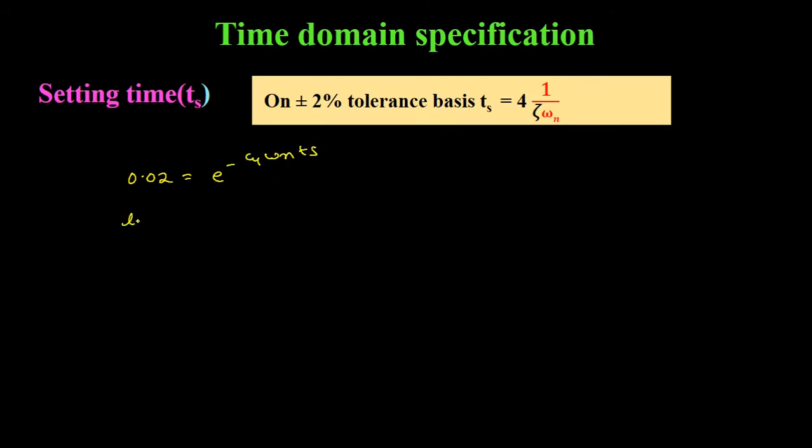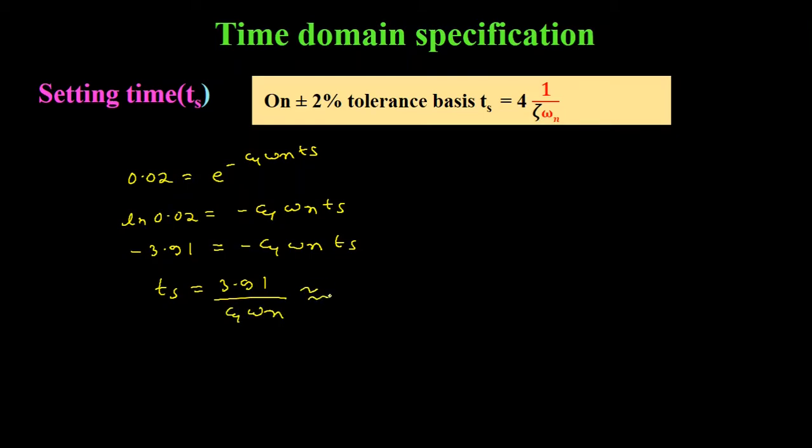This will be equal to log of 0.02 is equal to minus of zeta omega n Ts. Now log of 0.02 is equal to minus of 3.91, equal to minus zeta omega n Ts. This minus becomes plus and we will get settling time Ts equal to 3.91 divided by zeta omega n, which is approximately equal to 4 upon zeta omega n. So on plus 2% tolerance basis, we are getting settling time equal to 4 upon zeta omega n.